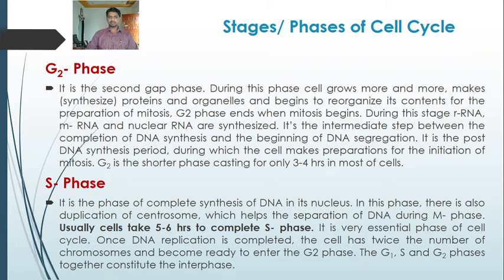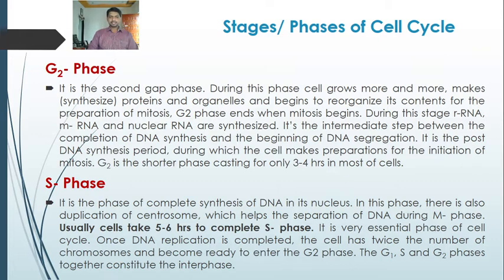S stands for synthesis phase, where the synthesis of the DNA takes place in the cell nucleus. In this phase, there is also duplication of centrosome, which helps the separation of DNA during the M phase. And the cell takes 5 to 6 hours to complete the S phase. It is a very essential phase of the cell cycle. Once DNA replication is completed, the cell has twice the number of chromosomes and becomes ready to enter into the G2 phase. The G1, S and G2 phases together constitute the interphase.